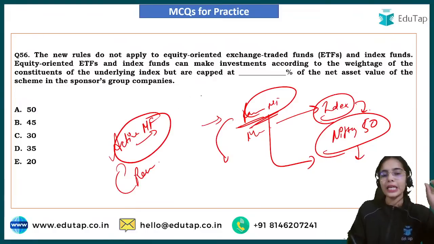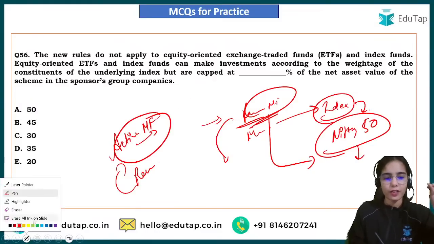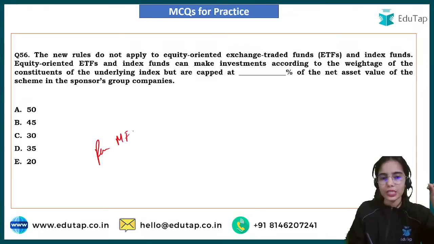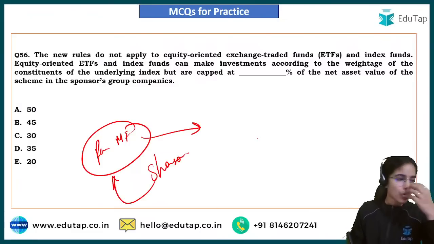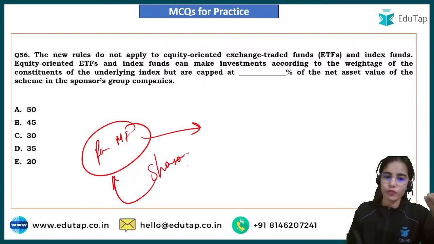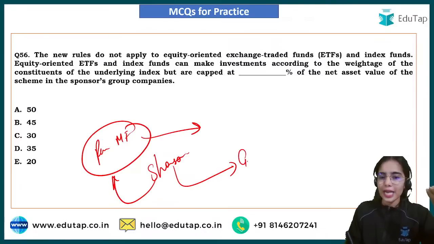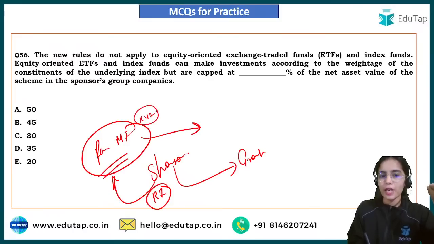Now it has been said that for the passive mutual funds, there is someone, the sponsor, that has opened this passive mutual fund. The sponsor of the passive mutual fund has some group companies. Let's say Reliance Industries is the sponsor of the passive mutual fund, XYZ passive mutual fund.